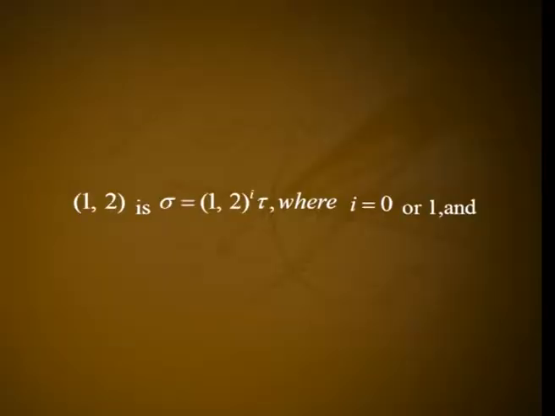But we have exhibited 2 times (n-2)! elements which commute with (1 2). Thus, the general element sigma commuting with (1 2) is sigma equal to (1 2) raised to i, times tau, where i is equal to 0 or 1 and tau is a permutation leaving both 1 and 2 fixed.